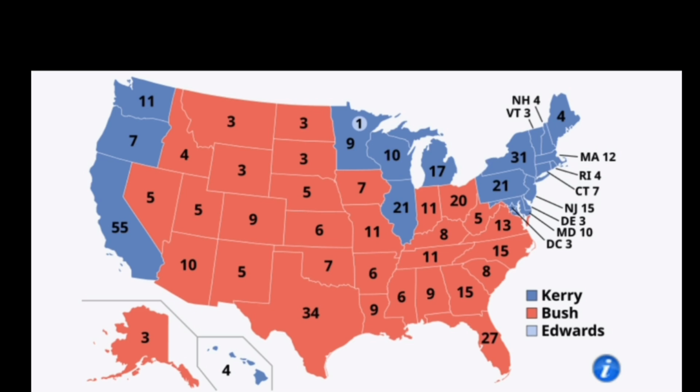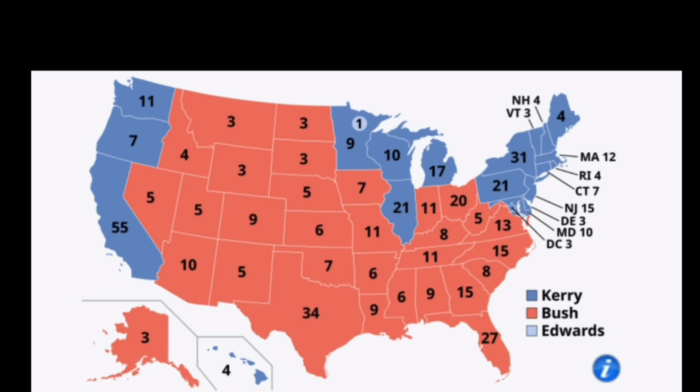Some states, you will notice, always vote for the Republican Party, some states always vote for the Democratic Party. The presidential election in the United States is largely decided by those states which do not vote consistently for either party. These states are known as swing states or the battleground states. Basically, these states decide who is going to become the next president of the United States. So in this video, we will try to identify which states will play the most pivotal role in the 2024 US presidential election.